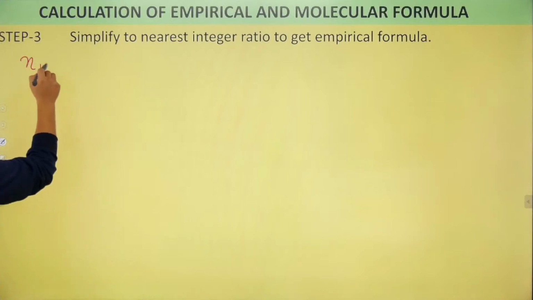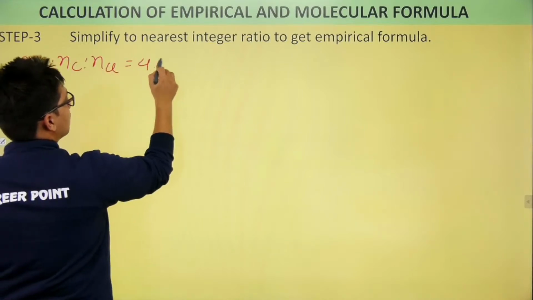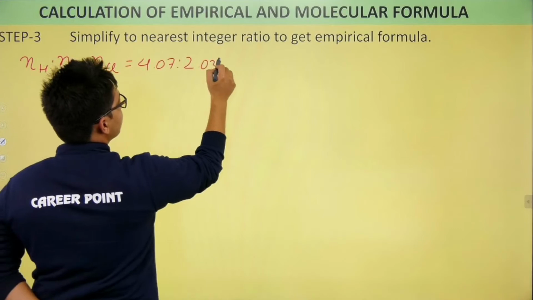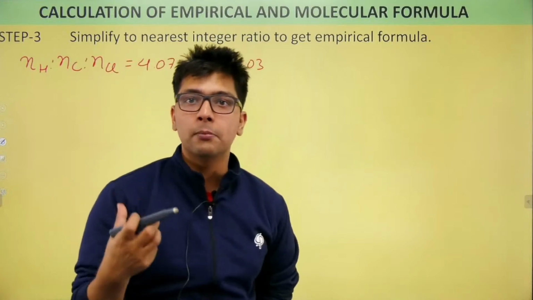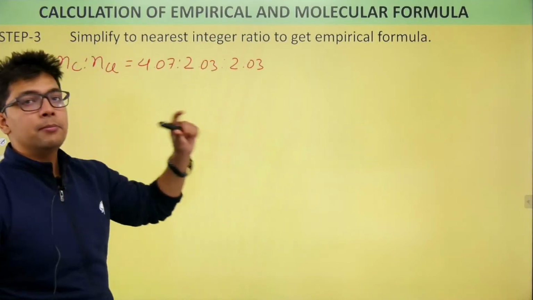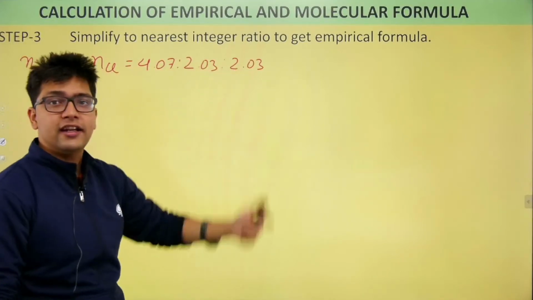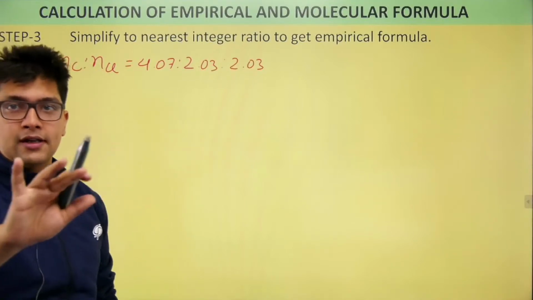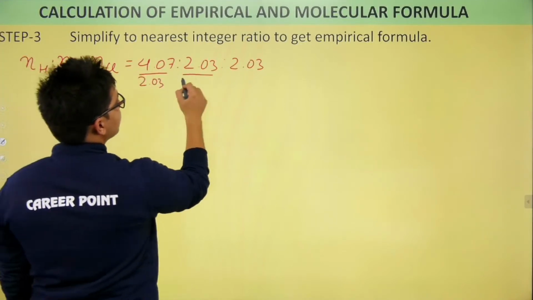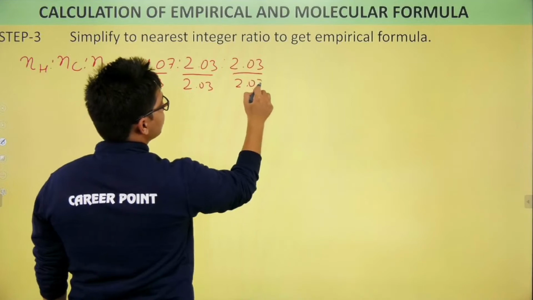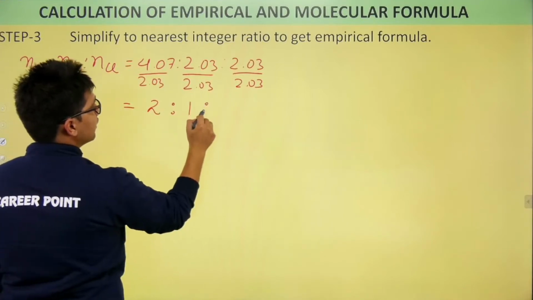What was the ratio? It was the ratio of hydrogen to carbon to chlorine. It was coming out as 4.07 is to 2.03 is to 2.03. Now, to find the simplest whole number ratio, which is the smallest number out of these three? That is 2.03, it is coming 2 times. So divide all the numbers by 2.03. So what is the ratio I am getting? It is coming out as 2 is to 1 is to 1.